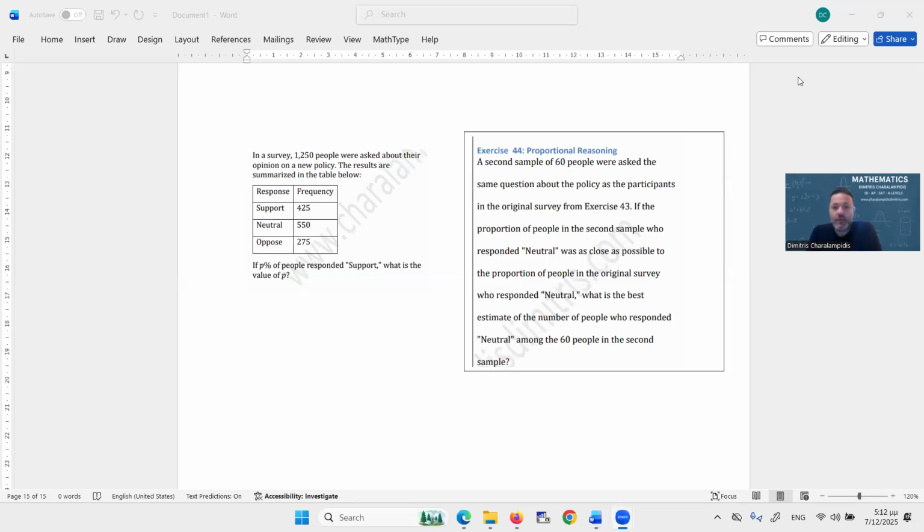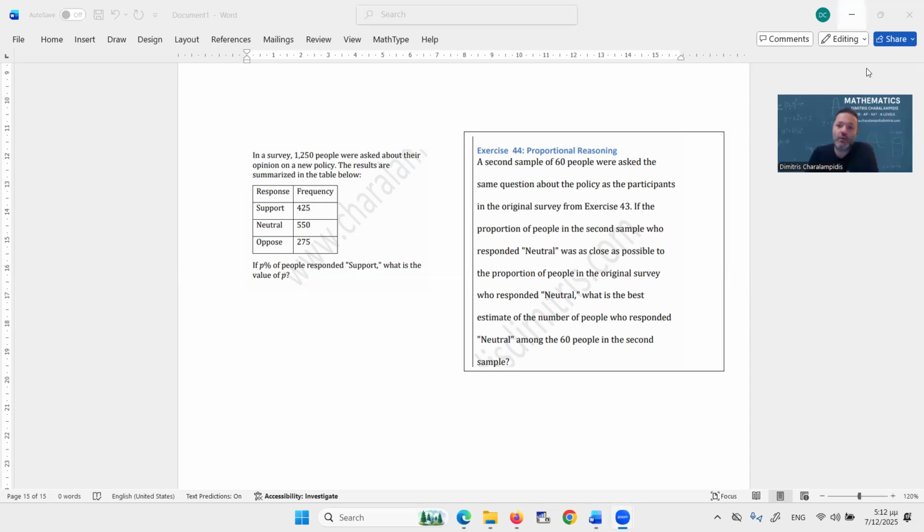Exercise 44. A second sample of 60 people were asked the same question about the policy as the participants in the original survey from exercise 43. And this is why I have exercise 43 on the left as well. If the proportion of people in the second sample who responded neutral was as close as possible to the proportion of people in the original survey who responded neutral, so let's go back to the neutral and see that